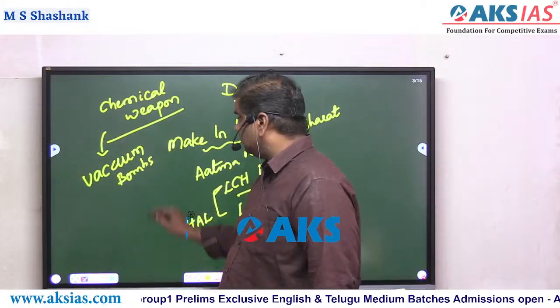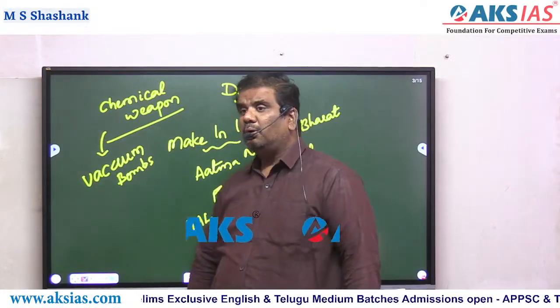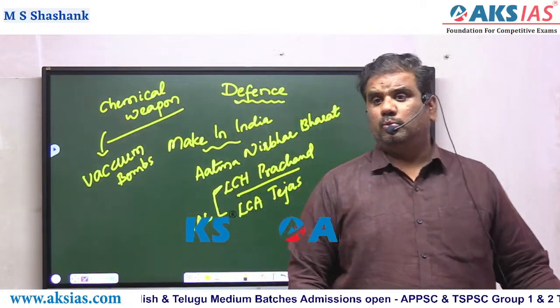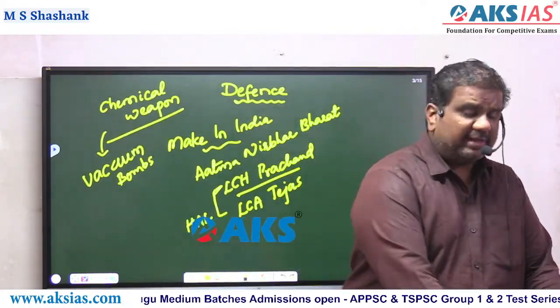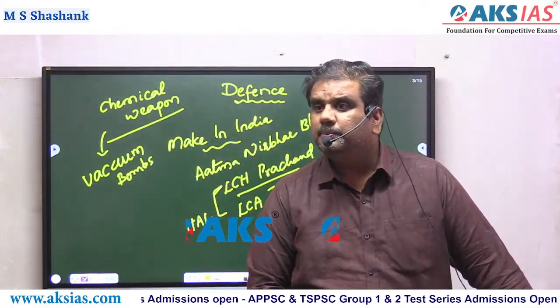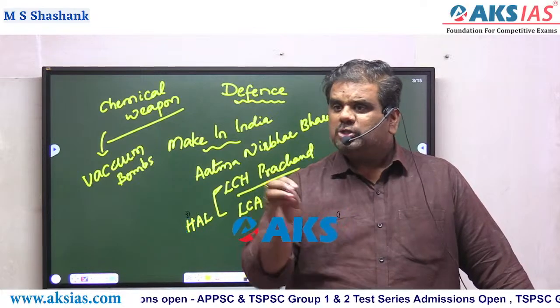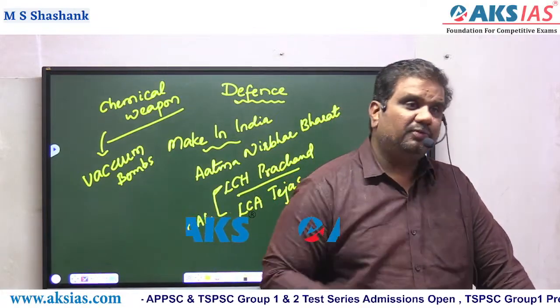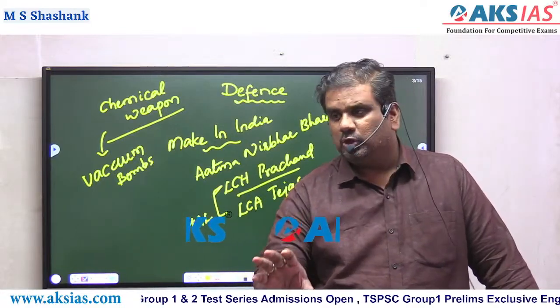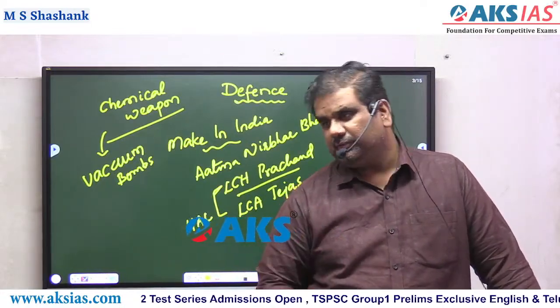For the very first time, these vacuum bombs were used by Russia on Ukraine. Now, what is the specialty of this vacuum bomb? In general, for example, when a bomb explodes at a place, there is a possibility for someone to survive. Am I right?